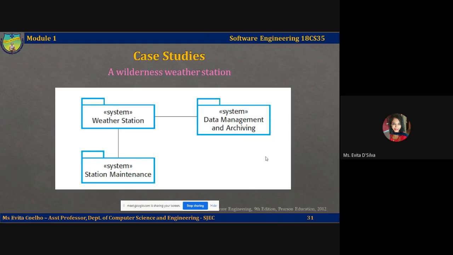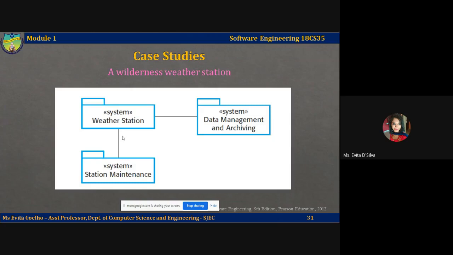You can also see that there are lines connecting these, right? So the associations between these packages or systems indicate that they exchange information. So weather station communicates with data management system and vice versa. Because they have an association, there is a line connecting these two modules. Similarly, a station maintenance will definitely communicate, monitor the health of weather station. So there is a line to indicate the association or exchange of information between these two subsystems.